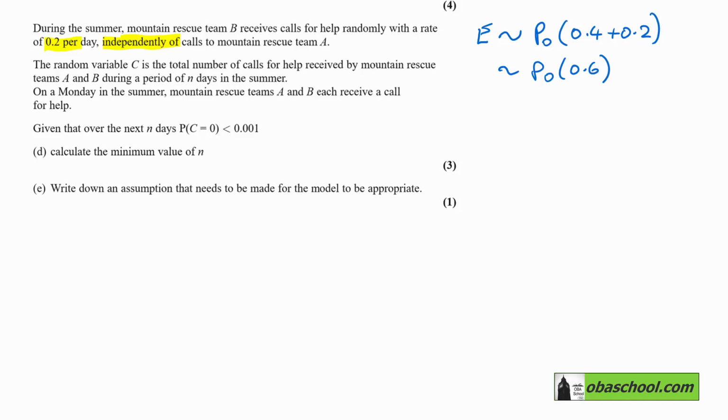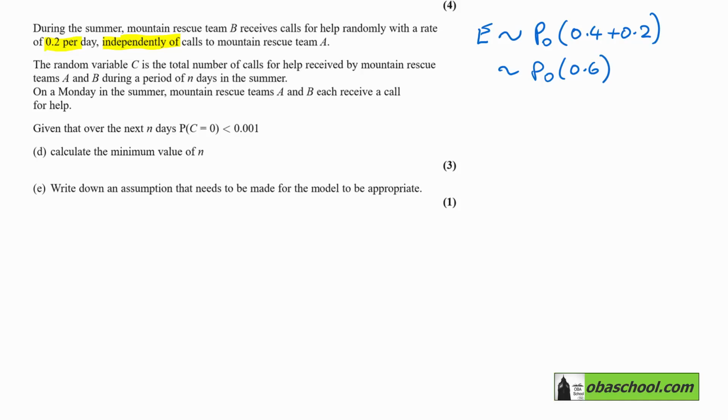The random variable C, I've already used C once, but I don't think it will matter here, is the total number of calls for help received by mountain rescue teams A and B during a period of N days in the summer. On a Monday in the summer, mountain rescue teams A and B each receives a call for help.